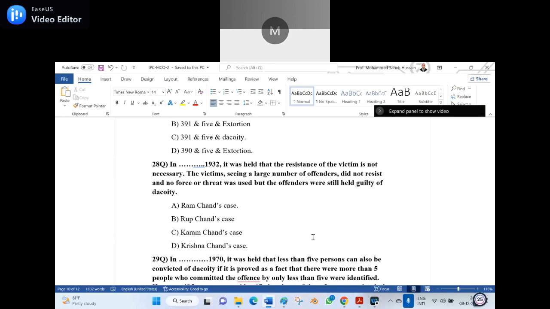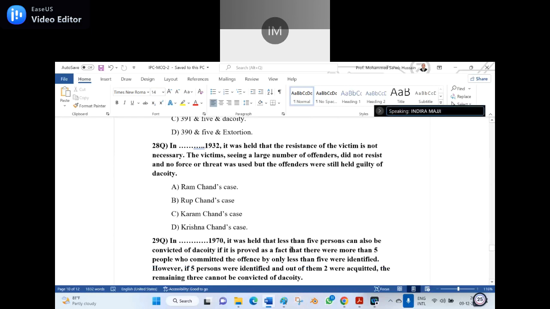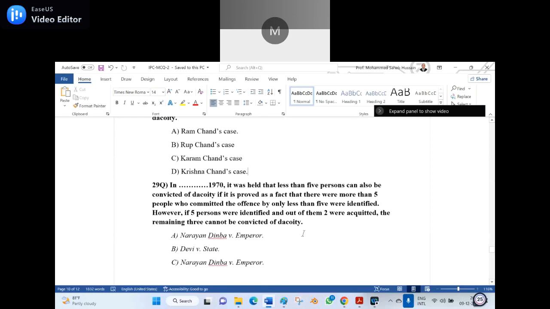Option A, sir. Ramchand's case. Suppose if I say A, yes, what technique did you use? What equation did you use? What parameter did you use? Did you read the case law? Somewhere I read that case, sir. Okay. Even the sixth sense also works over there. So the right answer is Ramchand case law. It is decided in that way.